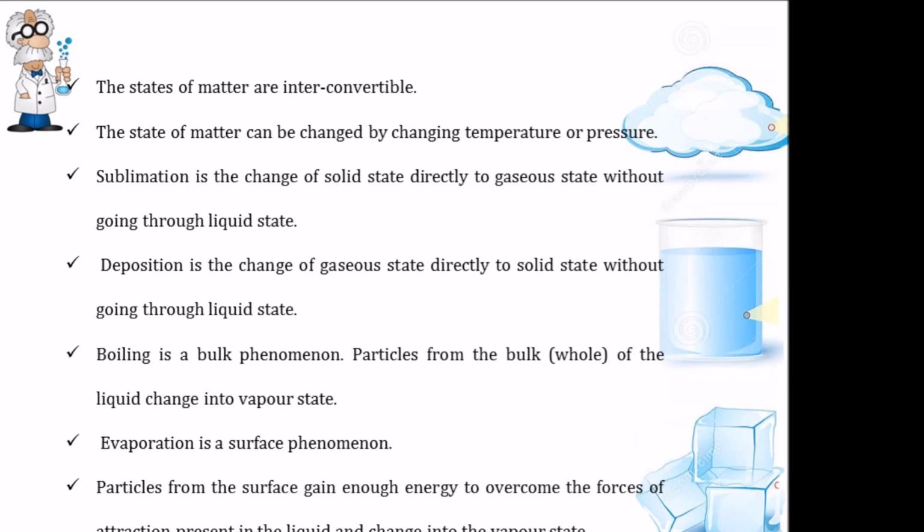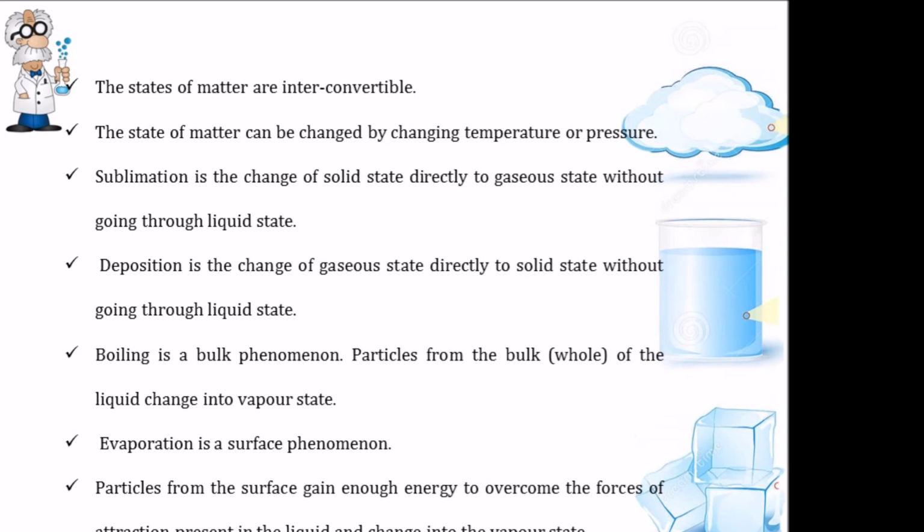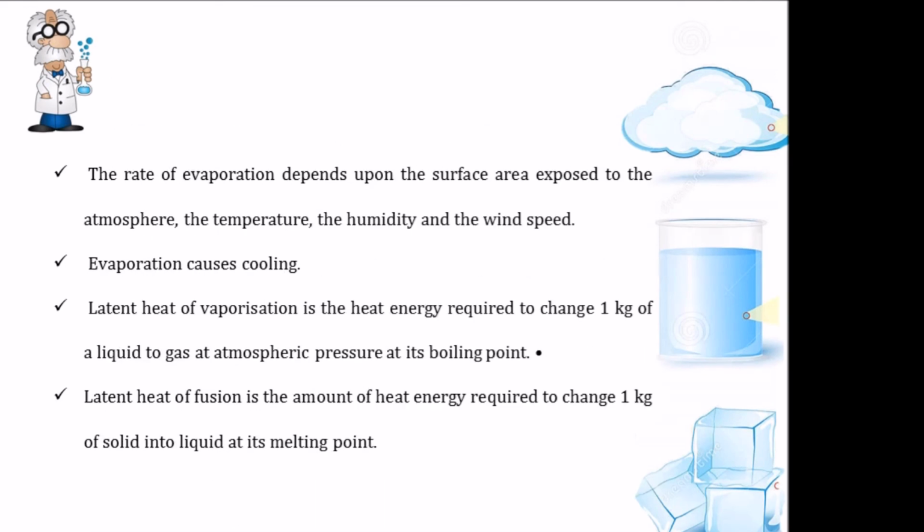Then we saw boiling, which is a bulk phenomenon. The particles from the bulk or the whole of the liquid change into vapor state. We saw about evaporation, which is a surface phenomenon. The particles from the surface of the liquid gain enough energy to overcome the forces of attraction and change into vapor state. That is what was called evaporation. Then we saw the rate of evaporation changes with respect to certain factors like surface area, temperature, humidity, and wind speed. We saw that evaporation also causes cooling.